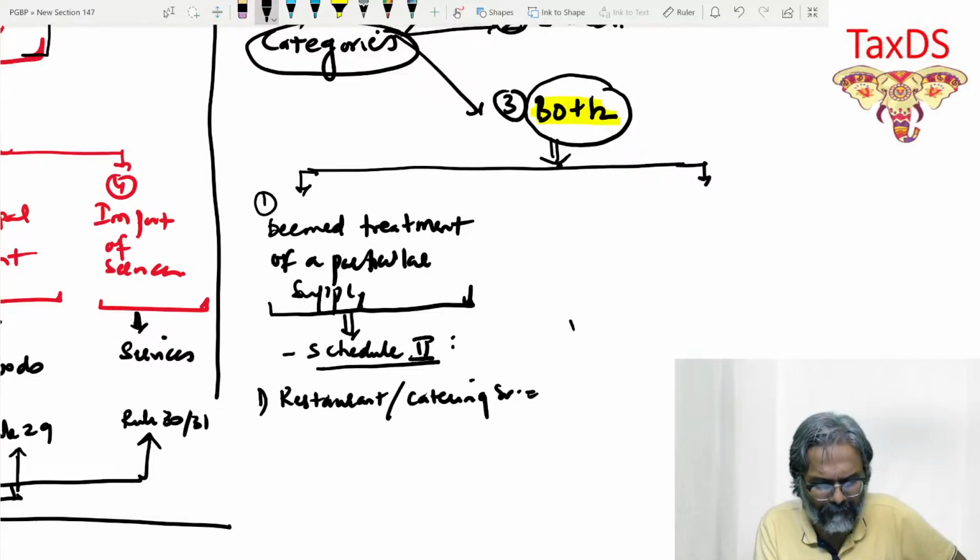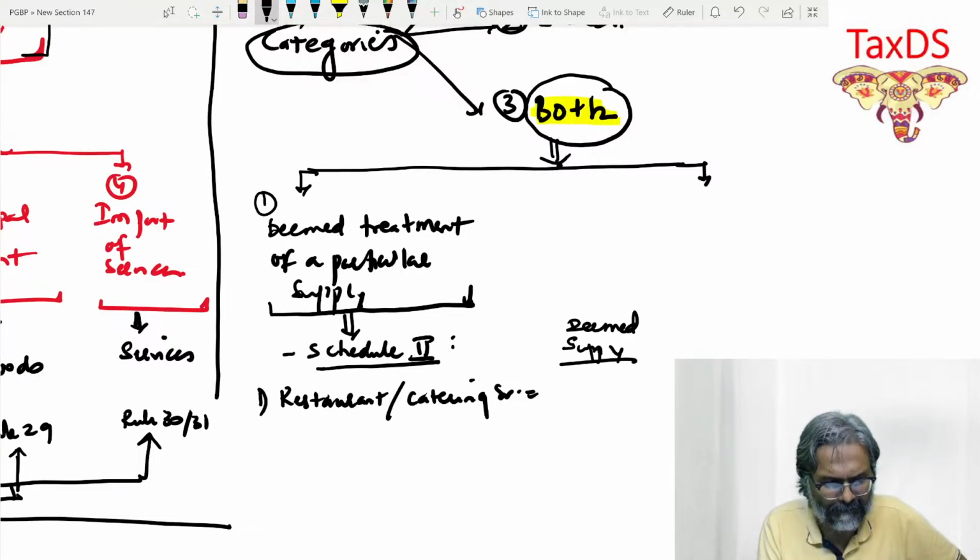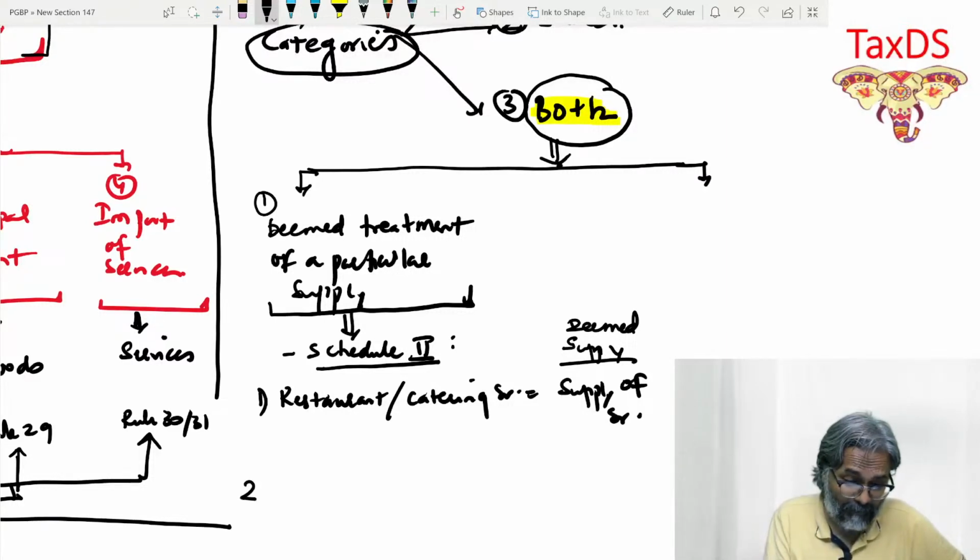So what is the deemed treatment, students, over here? The deemed supply would be a supply of services. So this is a supply of service. It would be considered a supply of service, not a supply of goods.